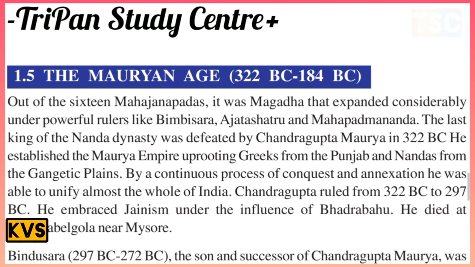Ajatashatru and Mahapadmananda followed. The last king of the Nanda dynasty was overthrown by Chandragupta Maurya in 322 BC. He established the Maurya Empire, uprooting the Greek rule of Punjab and the Nandas from the Gangetic plains. By continued conquest and extension, he was able to unify almost the whole of India.